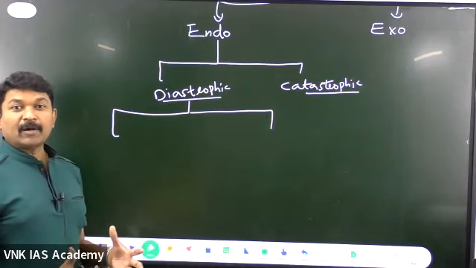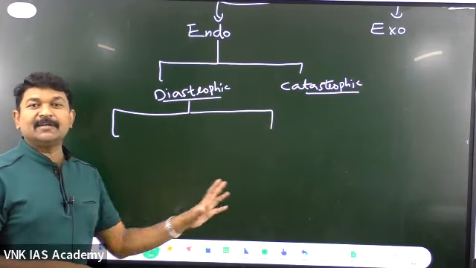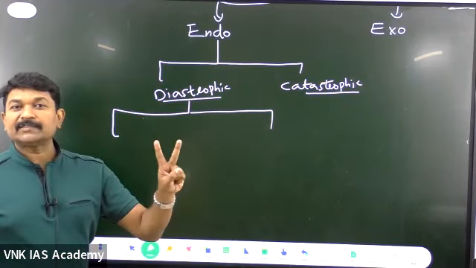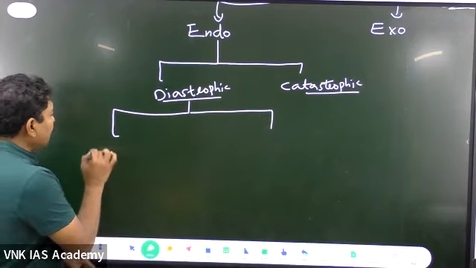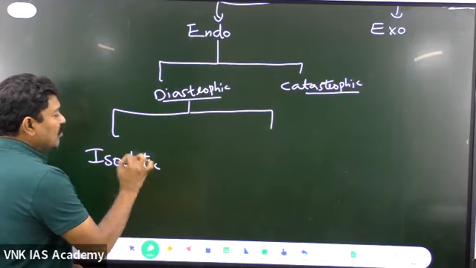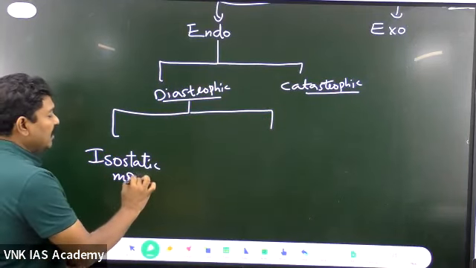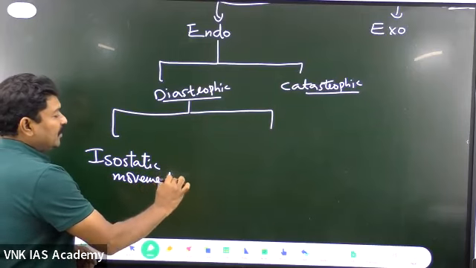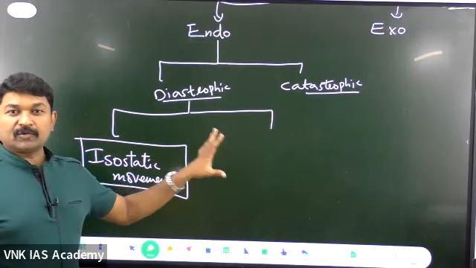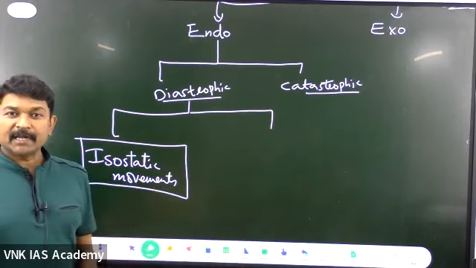Don't directly talk about the epirogeny and orogeny. In fact, the epirogeny and orogeny should be there, but these diastrophic forces were again classified into two types. One is a very, very important movement called the isostatic movements. These are also a variety of diastrophic, meaning what? Slow forces. What is the isostatic movement?